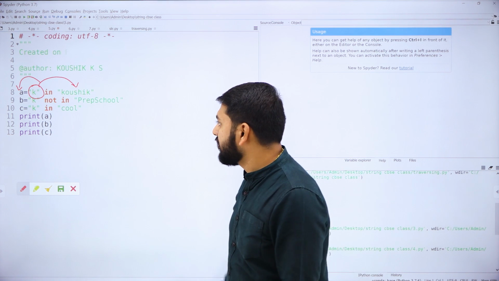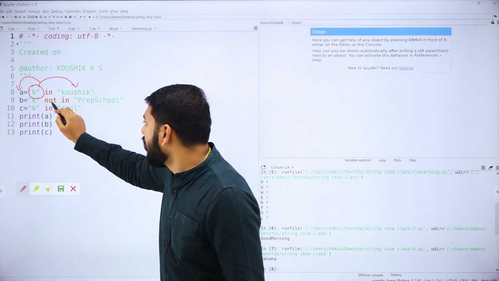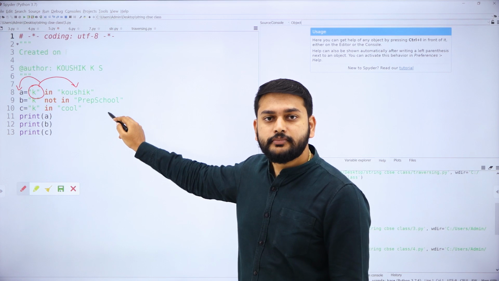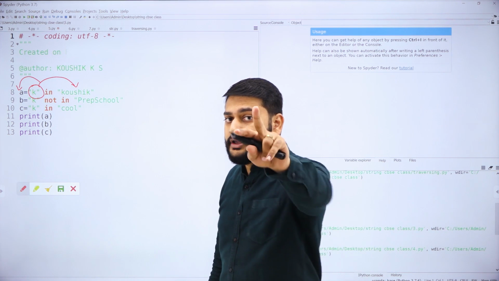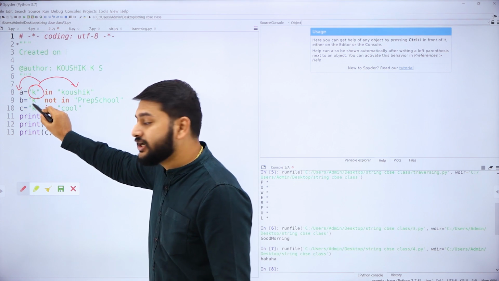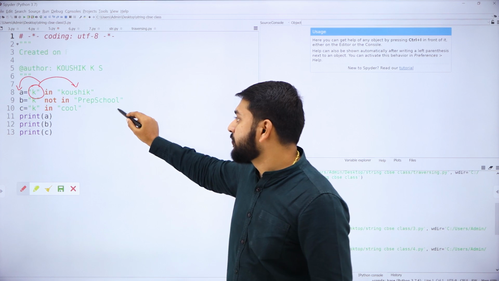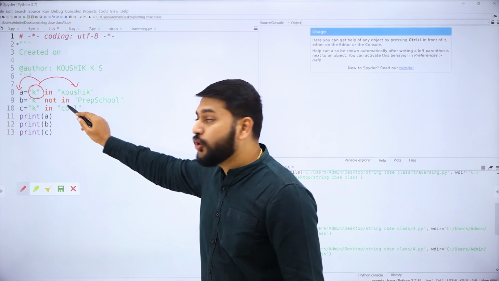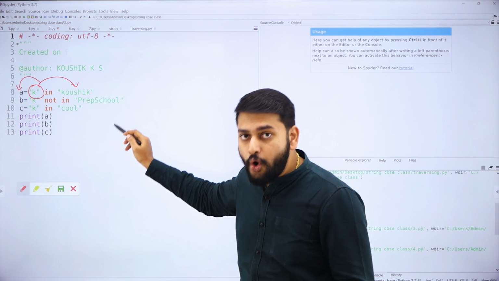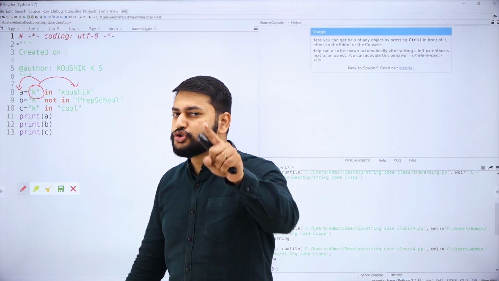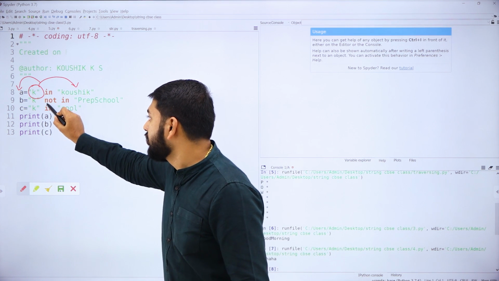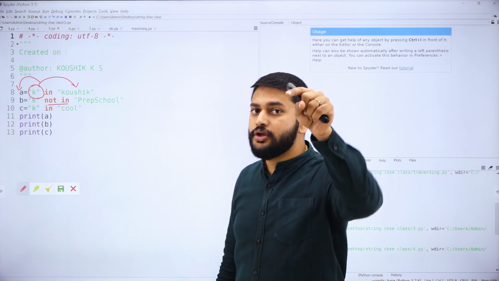What am I trying to check in the second one? K not in prep school. Here also I am considering two strings: one is K, another one is prep school. So what will be my output? Do I have K in this prep school? No. So what should be your output? You need to think. I am using not in. So write down your answer.